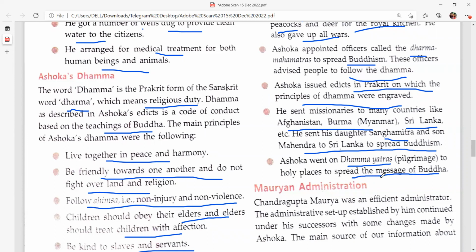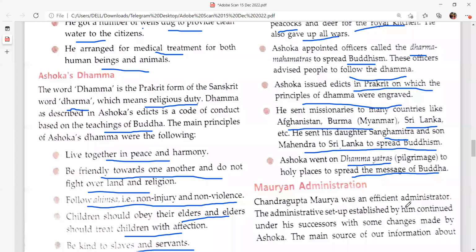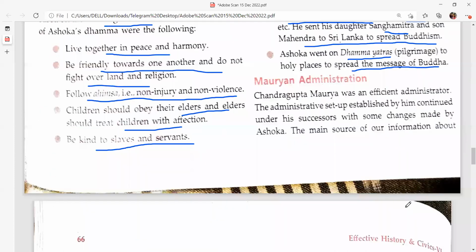And the Mauryan administration. Now we have completed reading about Ashoka's Dhamma, the principles and the code of conduct of living a life, and how he changed from Digvijaya to Dhamma Vijaya. Now we will read about the administrative principles of the Mauryan dynasty.